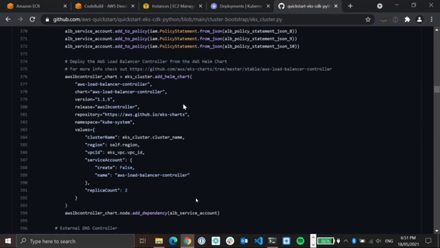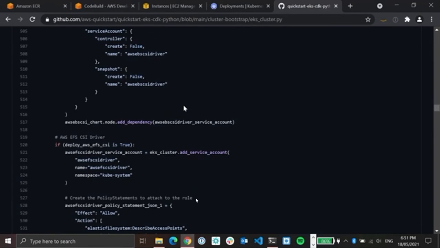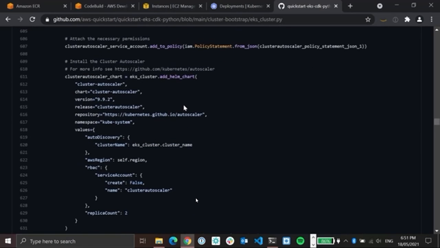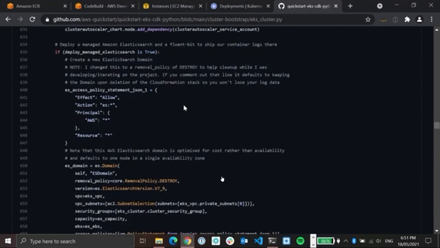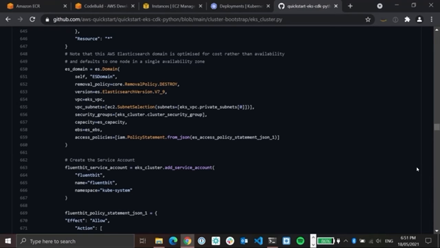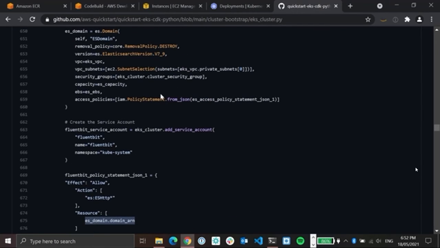The last point to mention here is that the CDK has dynamic references. And a good example of where these references are powerful is by taking a look at our logging solution. So in this case, we have CDK creating a managed Elasticsearch. For this, we need the ARN of the Elasticsearch to make a policy that allows our FluentBit plugin to ship logs to this Elasticsearch instance, with all of the associated granular permissioning as well.